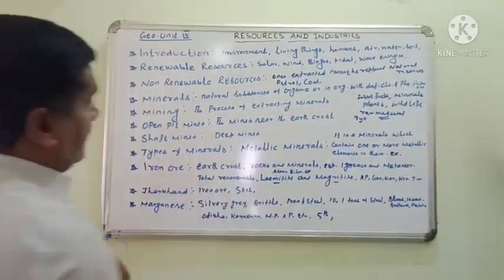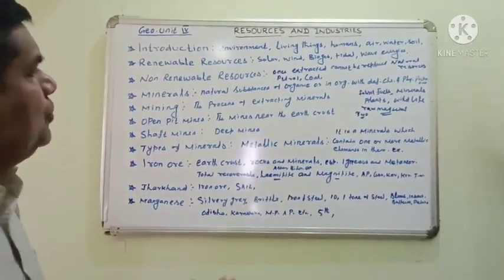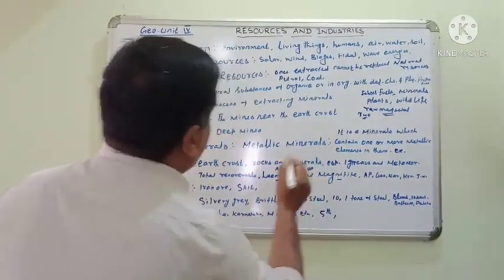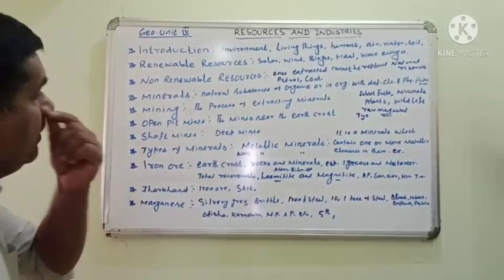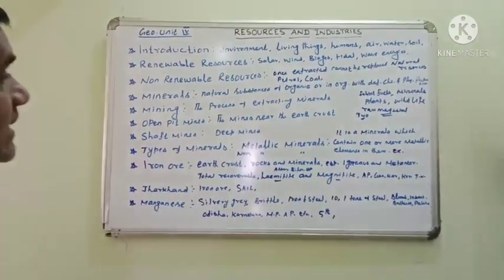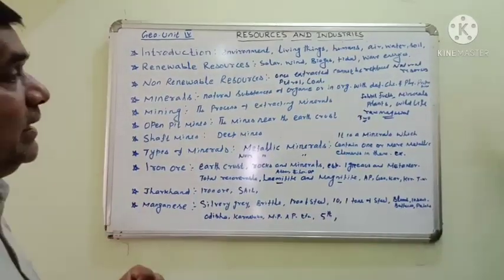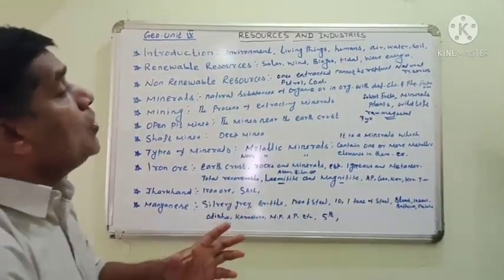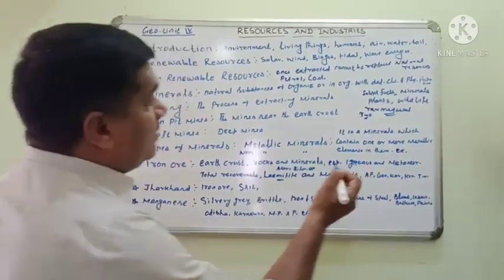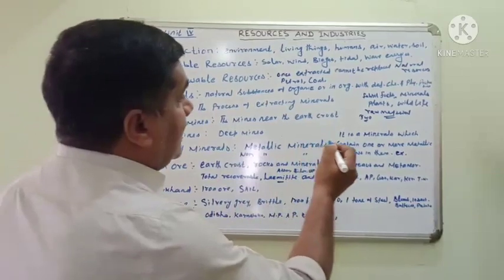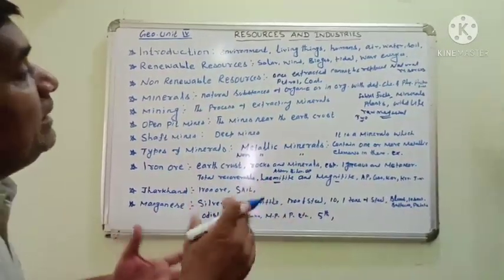Types of minerals. The minerals are divided into two. One is the metallic mineral, another one is the non-metallic mineral. A metallic mineral is a mineral which contains one or more metallic elements in it.